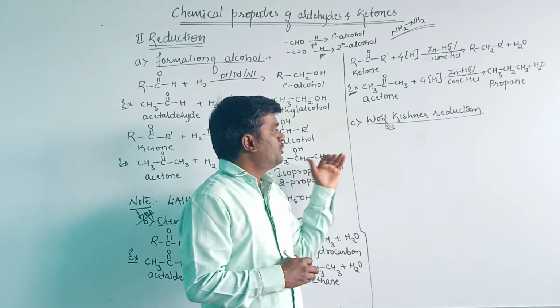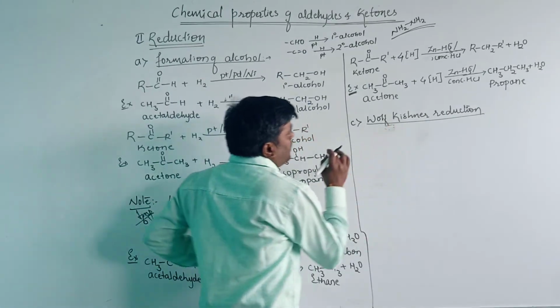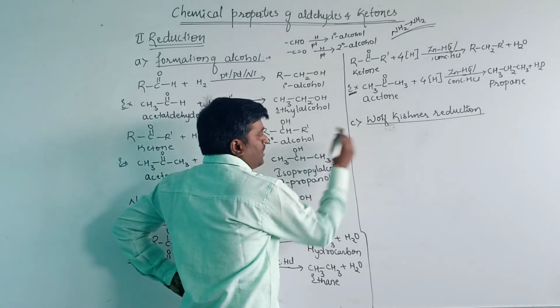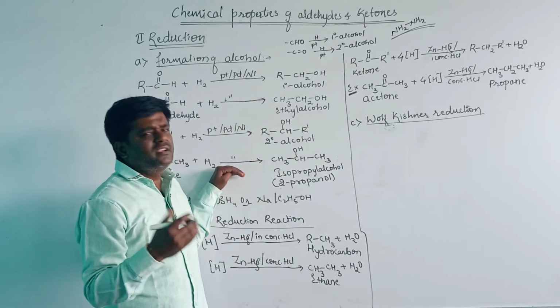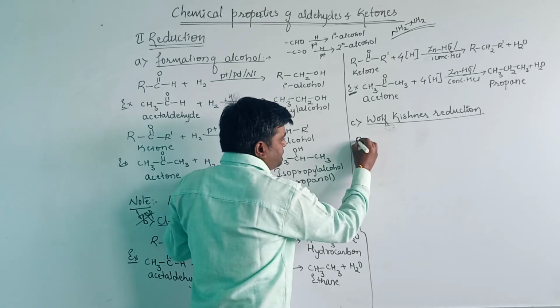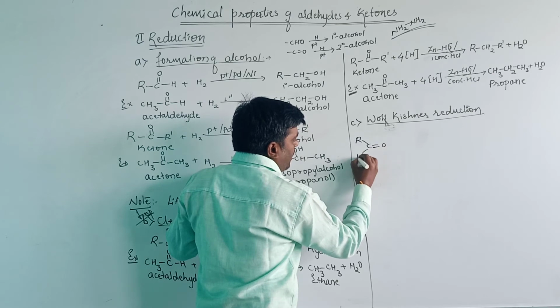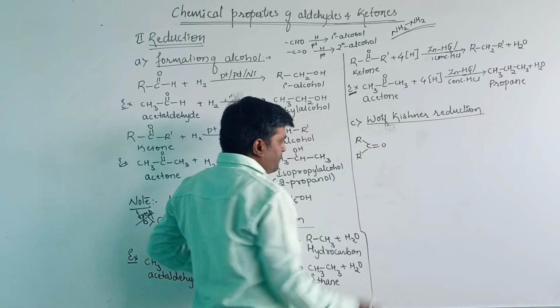Then how it will produce the hydrocarbon, we will see here. I will take only the ketone here. R C double bond O R dash, it is a ketone.